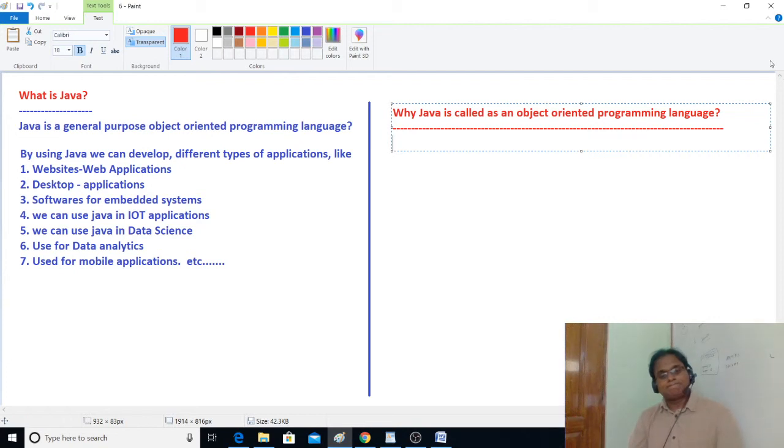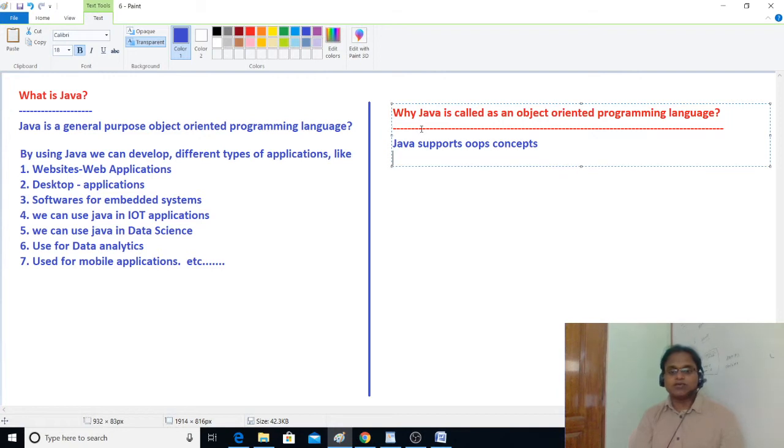Okay, simple answer: Java supports OOPS concepts. That's why it is called an object oriented programming language.